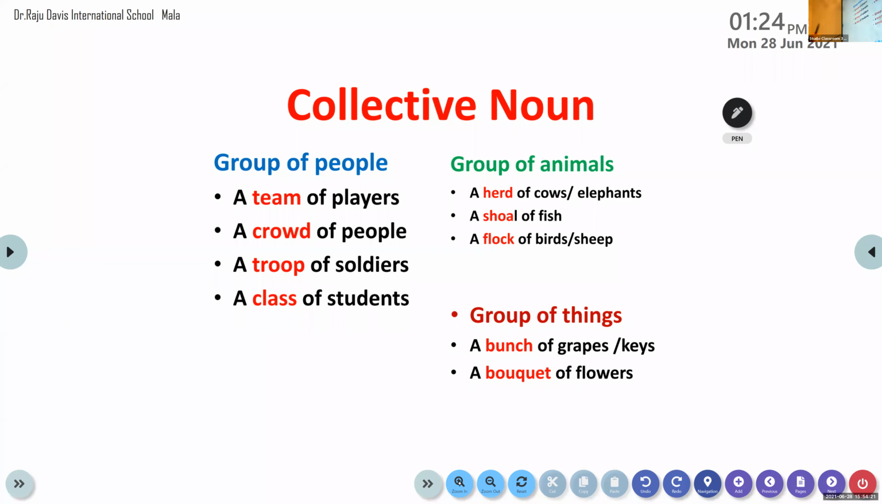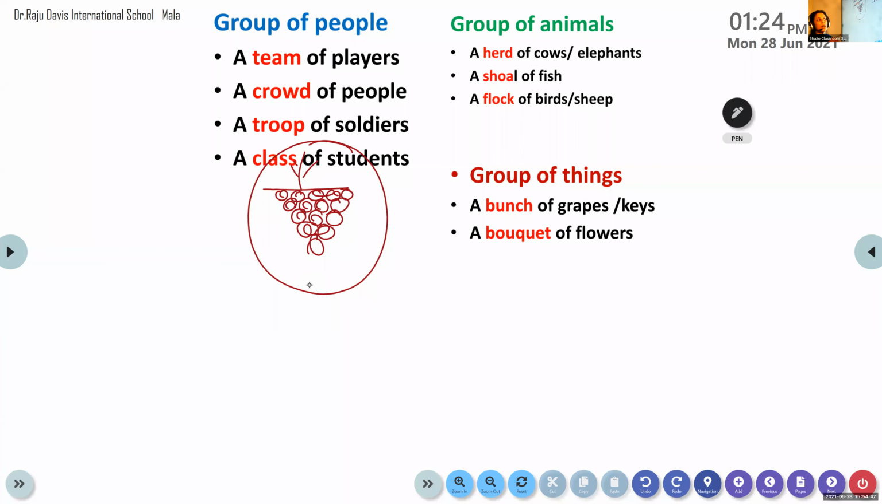All collective nouns are singular because, haven't you seen grapes? In each bunch you find many grapes in it, but it is taken as one whole. So this is a bunch of grapes. This bunch is taken as one single unit. Have you understood? So even though many grapes are there, we call this a bunch of grapes. So a bunch of grapes is a collective noun. It is taken as a single unit. So collective nouns are always singular.